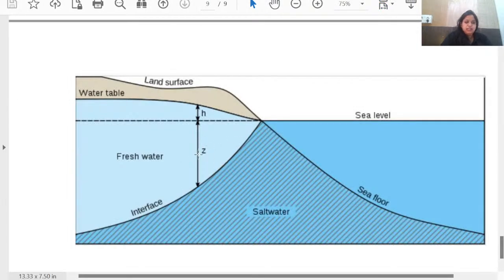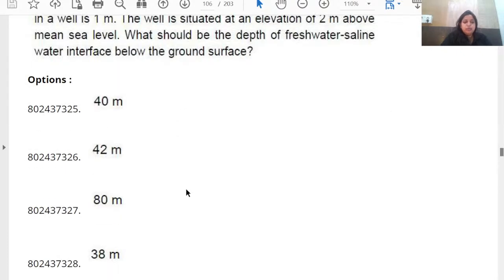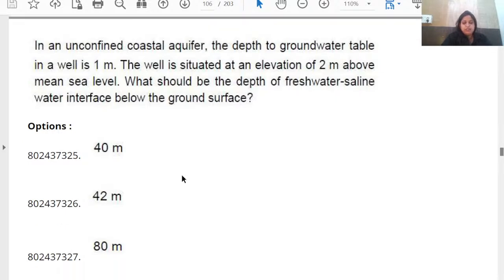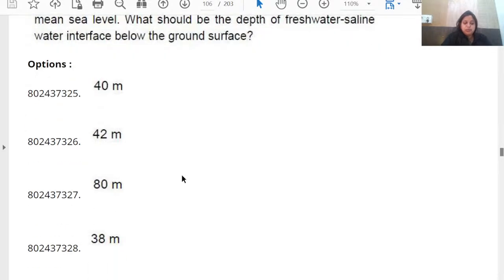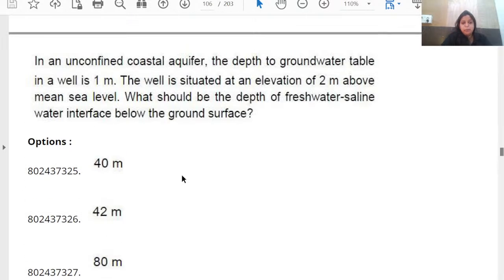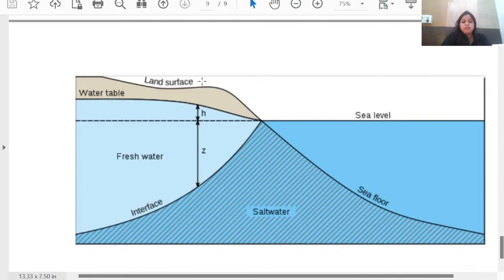You have to calculate Z, and Z is equal to 40 H. That is the relationship for the seawater saline interface. The Ghyben-Herzberg relationship is important. Have an idea about what it is and the value. What should be the depth of the freshwater saline water interface below the ground surface? From the ground surface, what is the depth? That is what you have to find out.